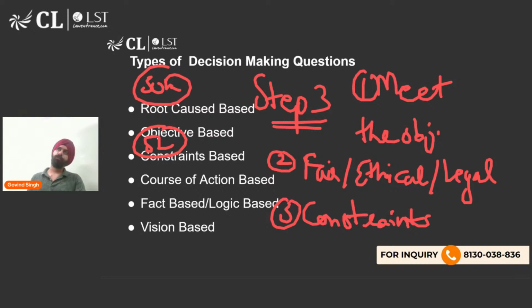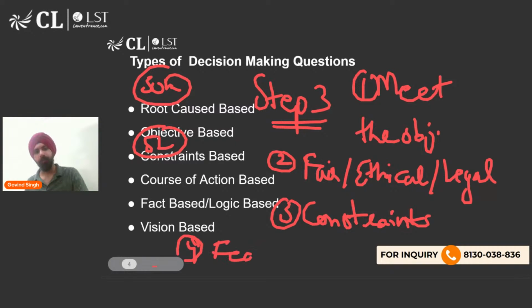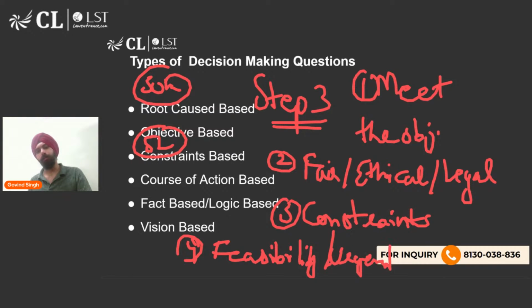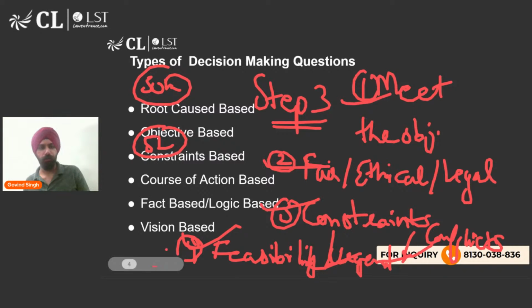Then of course your decision would depend on the feasibility, urgency and conflict management as well. फीजिबिलिटी, कितना फीजिबल है डिसीजन, कितना अर्जेंट आपको वो कॉल लेना है, एंड क्या वो किसी चीज से कंफ्लिक्ट तो नहीं कर रहा. मैनेजिंग कंफ्लिक्ट्स. ठीक है, feasibility, urgency and managing conflicts would be the last thing you would look at. So meeting objective, fair, ethical, legal, constraints, and feasibility, urgency and conflicts. These are the four things which you would ideally look at while making a decision. Now, there could be a few plus and minus based on a particular specific problem, but the larger framework is this. Okay. So, yeah, that is the three steps you need to solve any question of decision making.